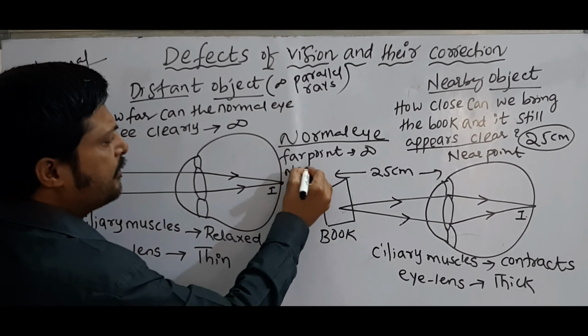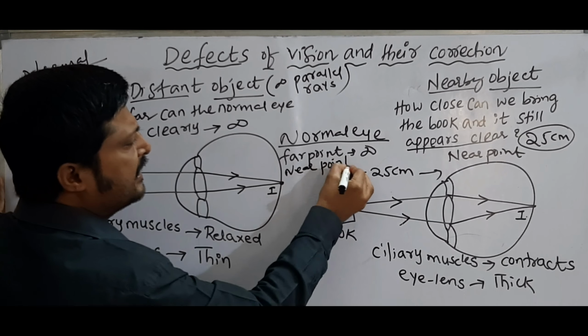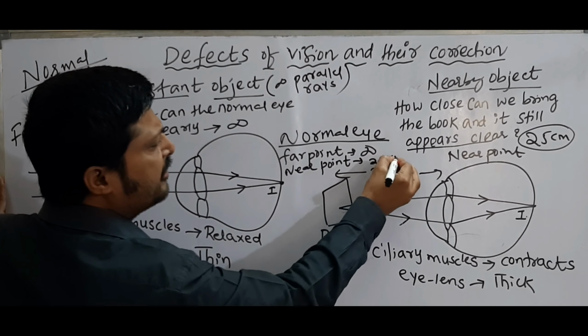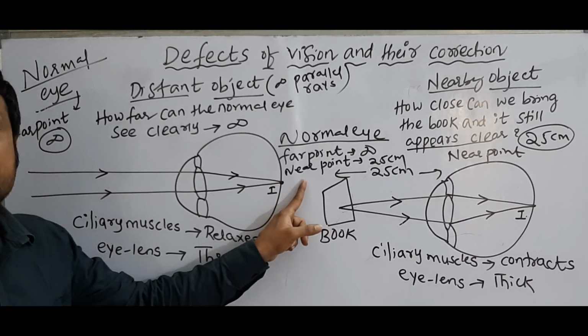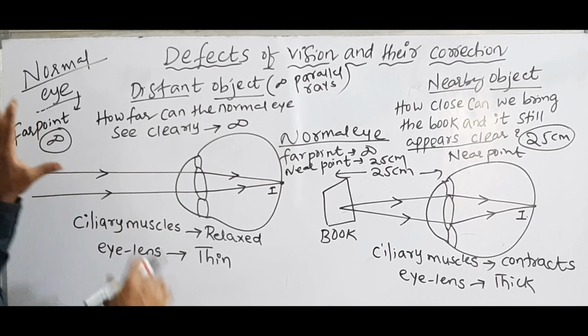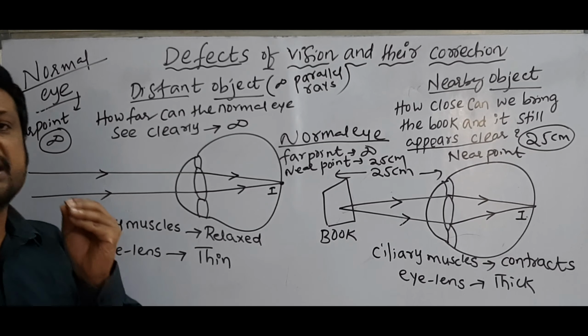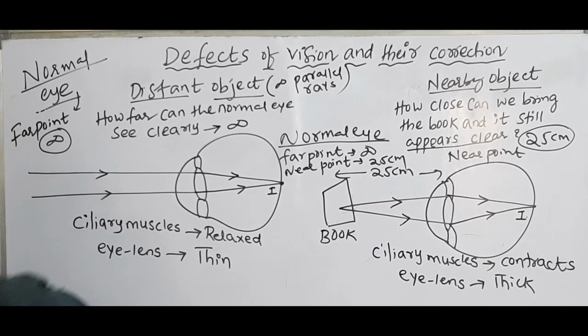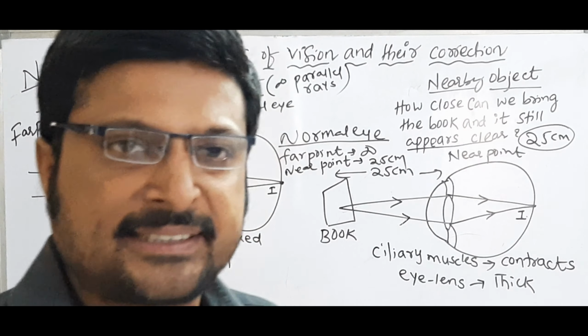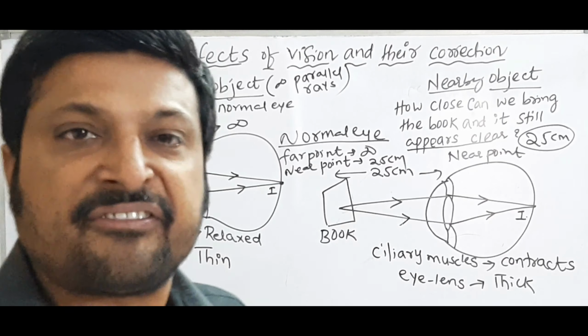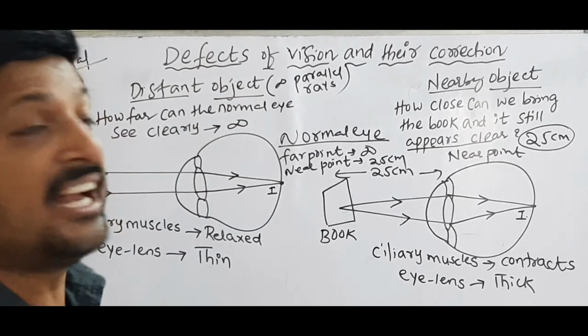And what is the near point? The near point is 25 centimeters. So the far point is infinity, and the near point is 25 centimeters. That means a normal eye is one without wearing spectacles. Now see here, now I am using spectacles, which means I am suffering with one of the defects.